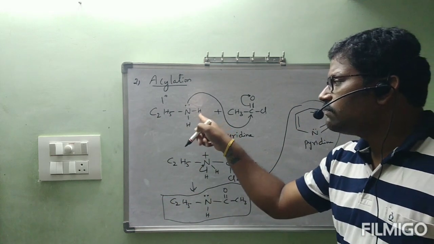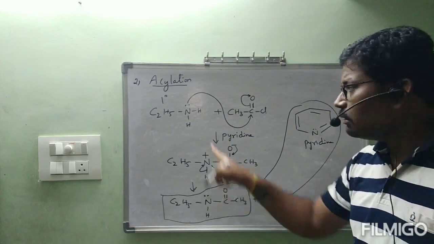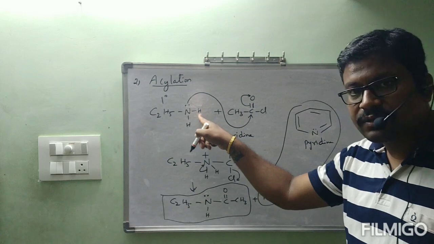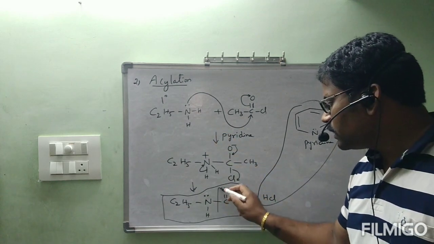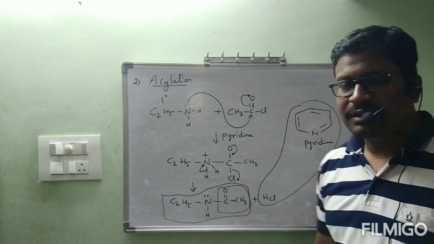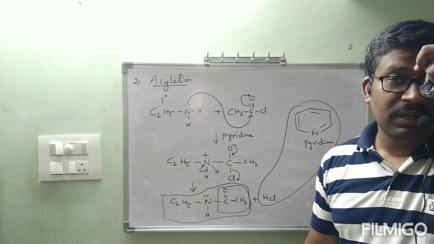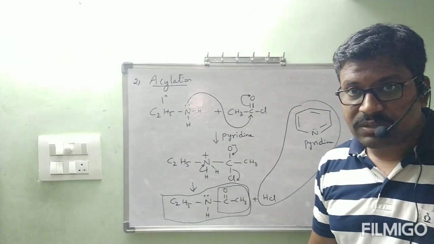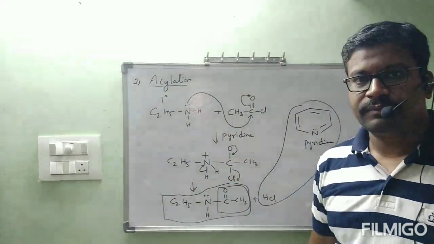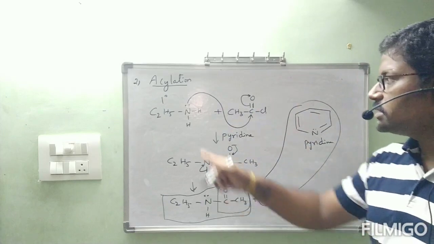C2H5NH2. Instead of one hydrogen, we introduce a COCH3. The COCH3 group is called acyl or acetyl group. Introduction of that acetyl group into the amine instead of that hydrogen is called acylation. I think you are clear about this reaction.